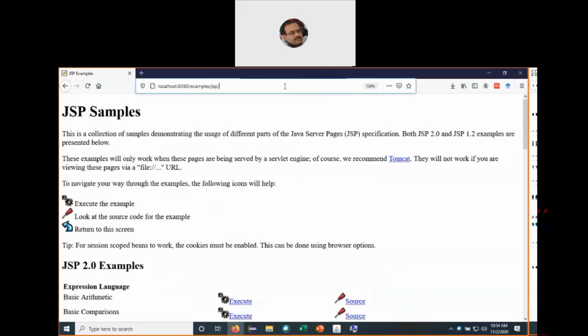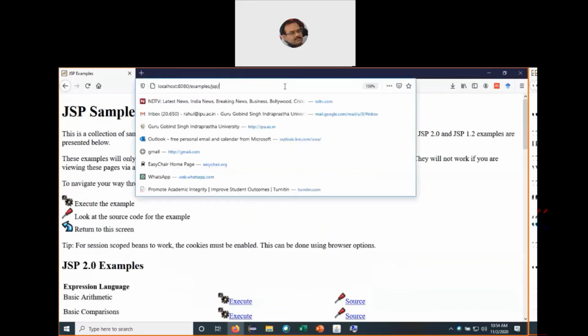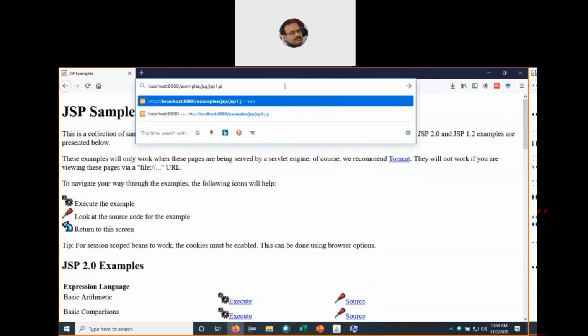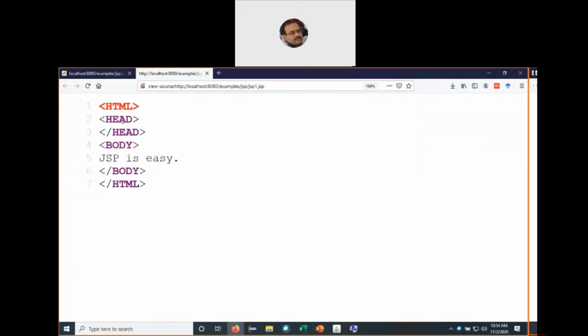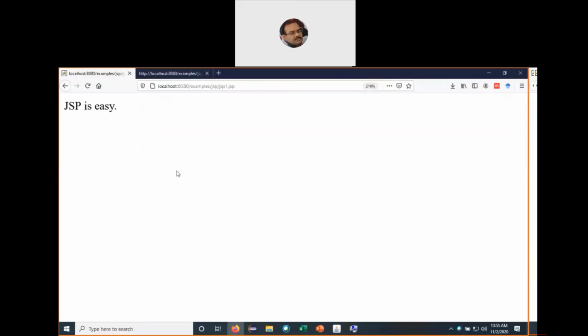We discussed one code last time, the very simple basic code, the simplest JSP program where we print "JSP is easy". We can go to the page source code. This is the code for it: HTML, head, and after closing the head tag, at the start of the body tag, we write the simple text "JSP is easy", then we close the body tag and the HTML tag. So we are able to see this output, JSP is easy.